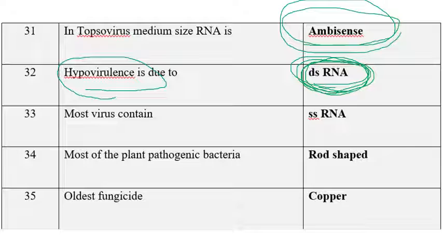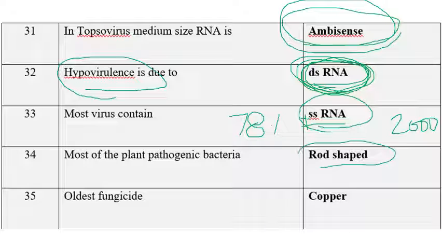We know very well that most plant pathogenic viruses contain single-stranded RNA as genetic material. Out of 100%, 78% of the plant viruses consist of single-stranded, that too positive single-stranded RNA as genetic material. I think so far more than 2000 types of viruses are discovered. Among that, 78% of the plant viruses have a genome made up of positive single-stranded RNA. Next one is most of the plant pathogenic bacteria are rod-shaped. We know very well that most of the plant pathogenic bacteria are rod in shape.